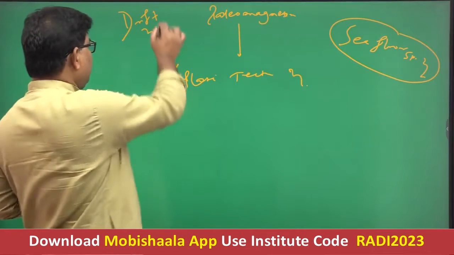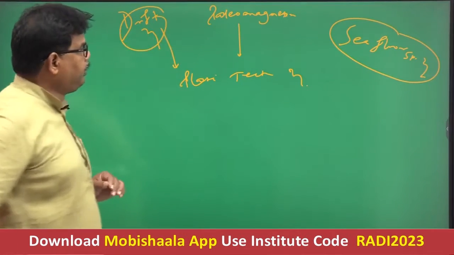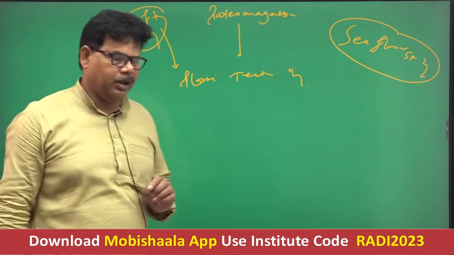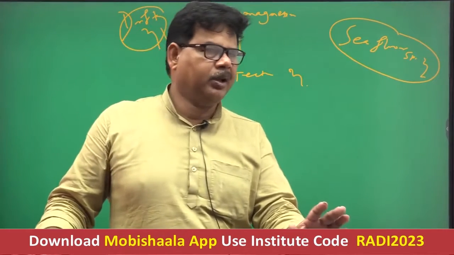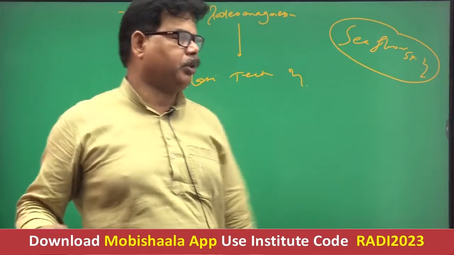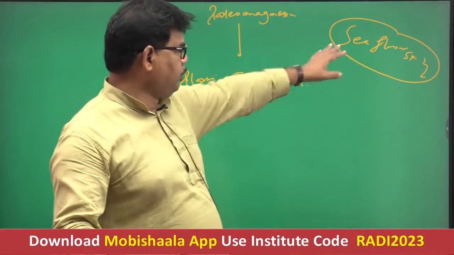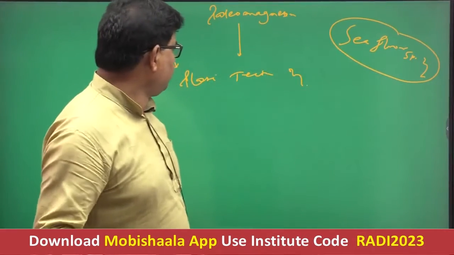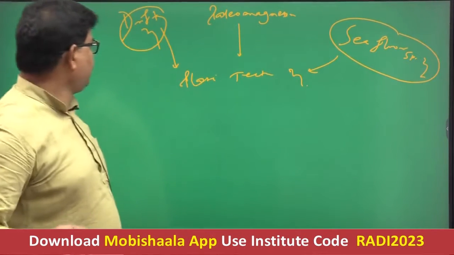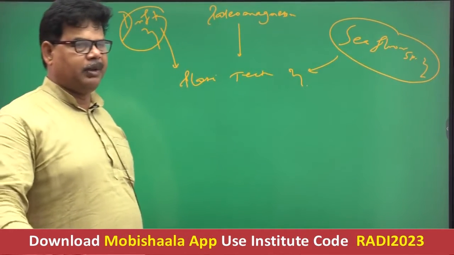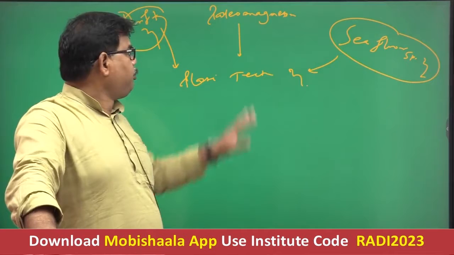Plate tectonic theory was propounded by Taylor and later improved by Wegener. The paleomagnetism concept was developed by Wine, Matthew and Mason, and H. Hess propounded the theory of seafloor spreading. It is clear now? The seafloor spreading theory was propounded by H. Hess. Actually, drift theory was propounded by Taylor but later improved by Wegener.